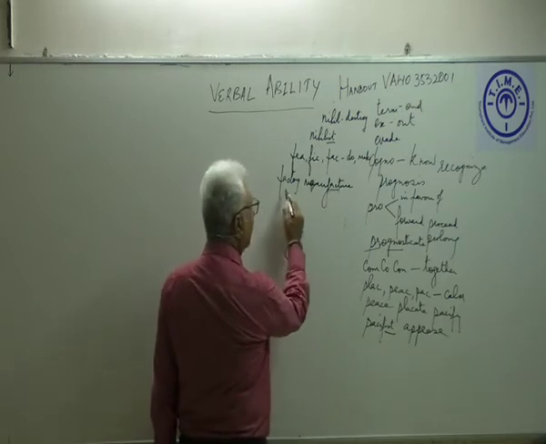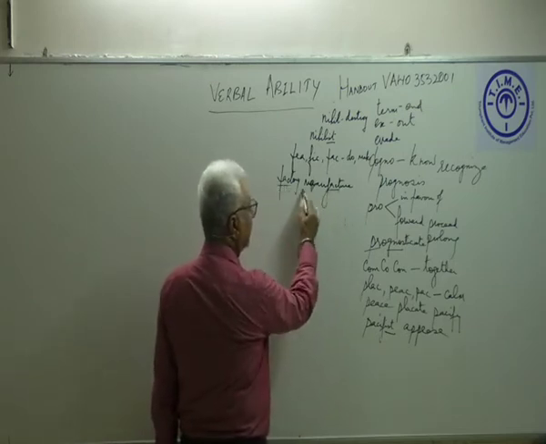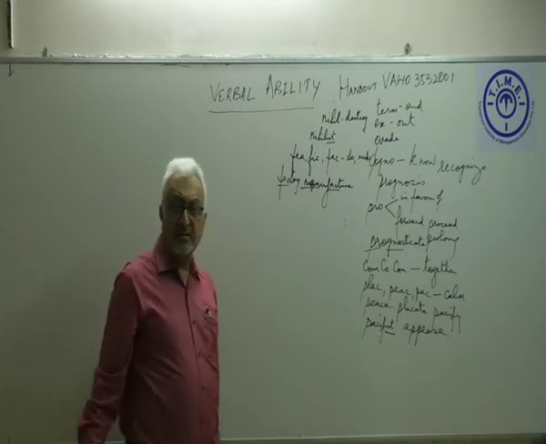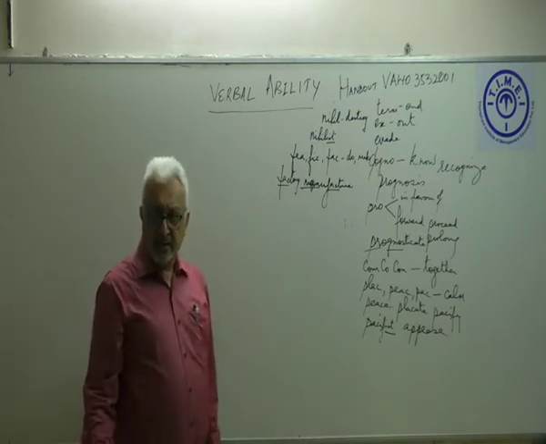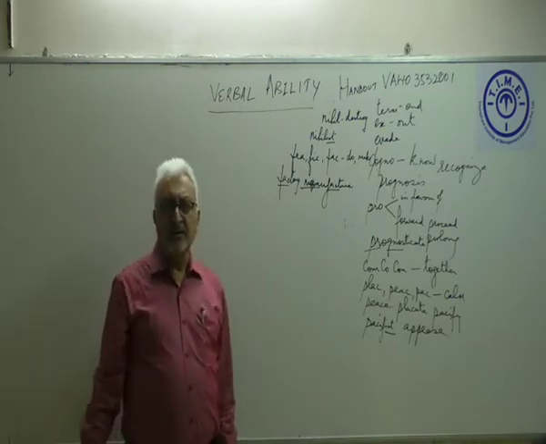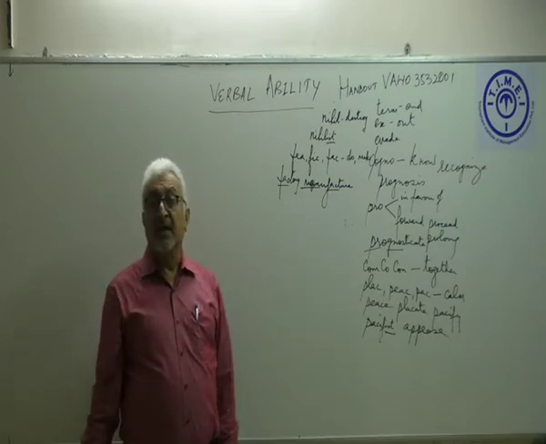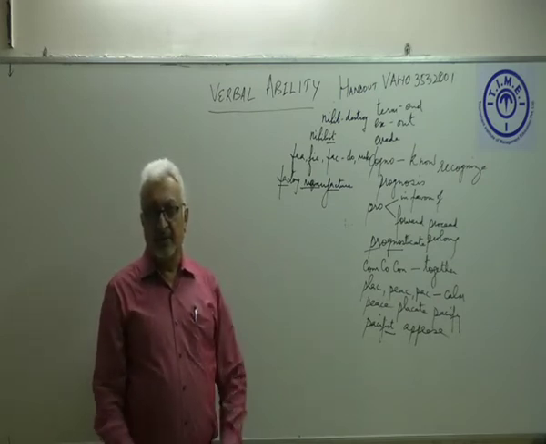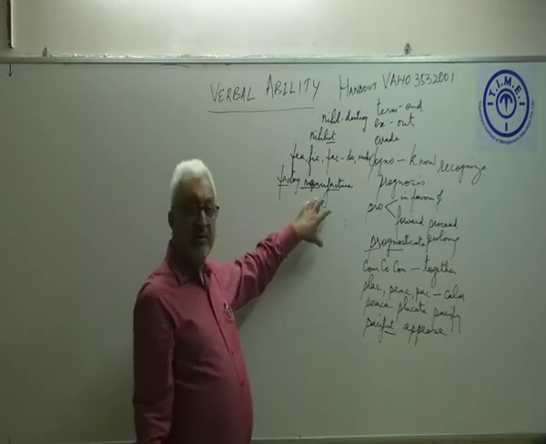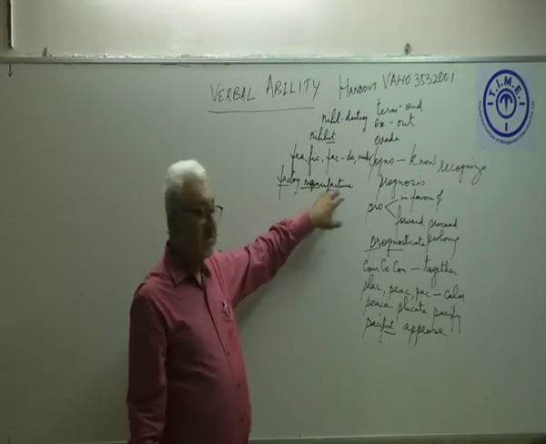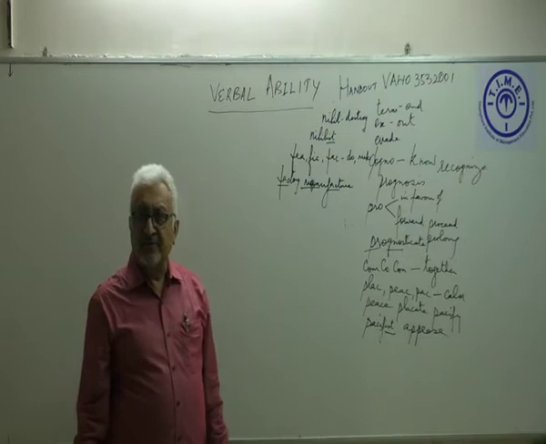And interestingly, the word manufacture has MAN in it. MANU or MAN, what does it mean? Hand. Manual. Manual labor. So literally this word meant to make something with hands, was manufacturing.